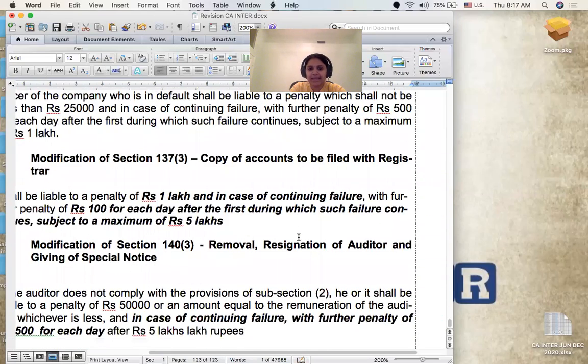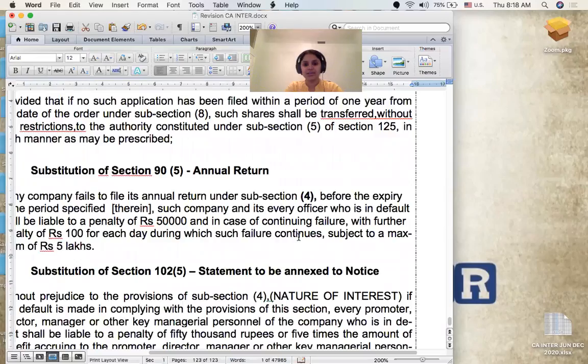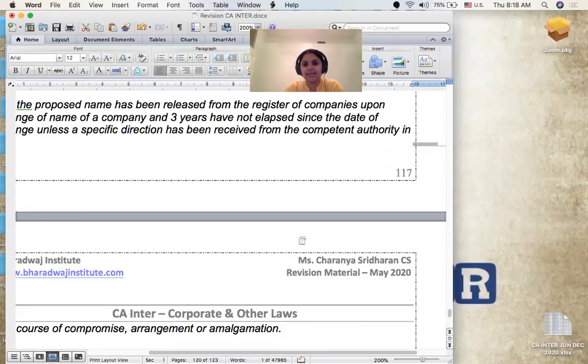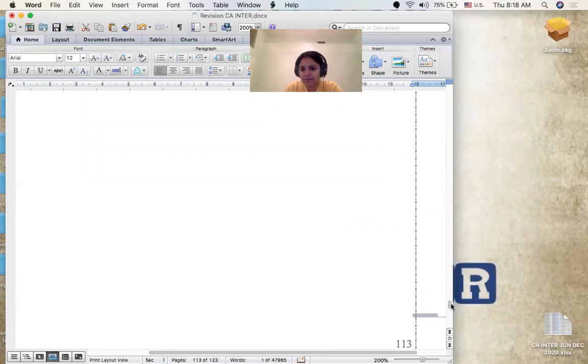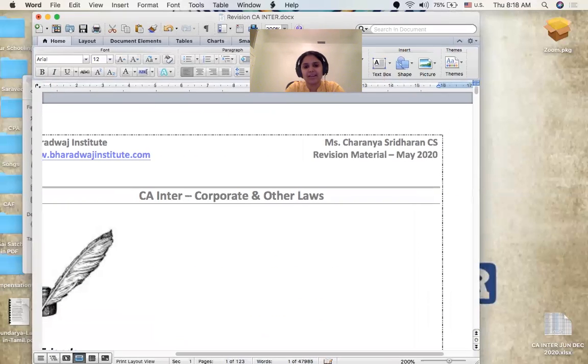Okay. And then these are about your audit and auditors chapter. The amended versions will be taught in the lectures relating to your chapter 9 and chapter 10. So don't feel I have rushed through the amendments on November 19 because they were for the previous batch. I rushed them through. Some of them were forming part of the material, and if not, you can just have a quick run through on the penalties part. So with that, I think the amendments applicable for May 2020 are fully done with this lecture, barring just 2 of them. One was on the NFRA, and the other one is on corporate social responsibility. Both of these are going to form part and parcel of the lecture on chapter 9, which is on accounts of companies.